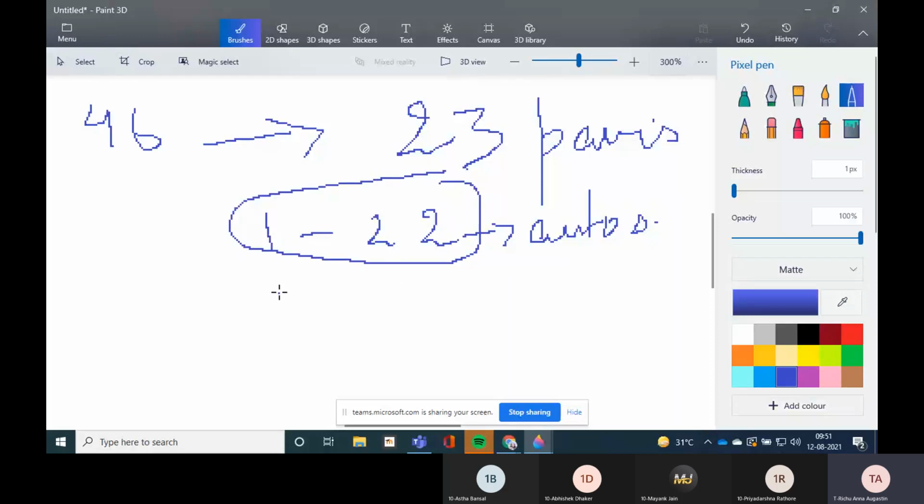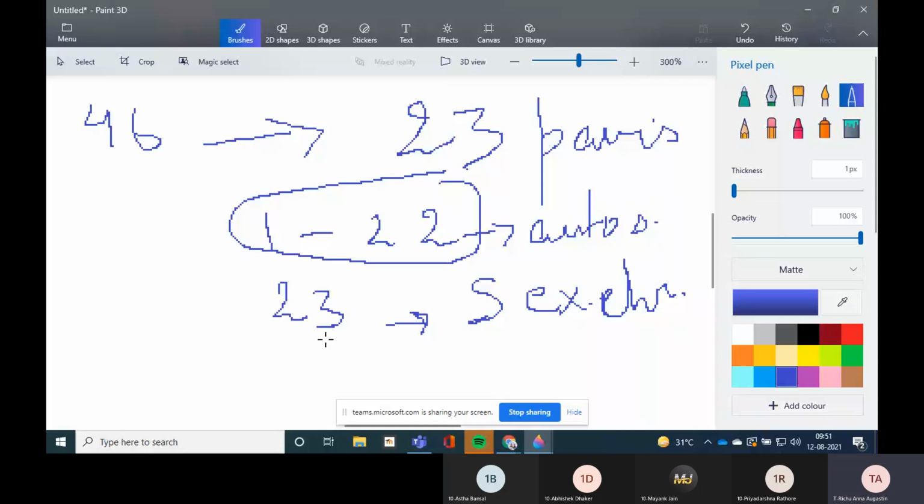And the last pair, which is the 23rd pair, is known as sex chromosome. So this 23rd pair is responsible for the sexual characters, the genetic identities, the sexual matters inside the body.